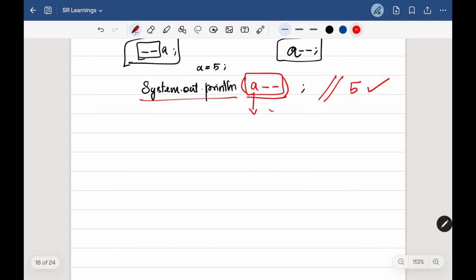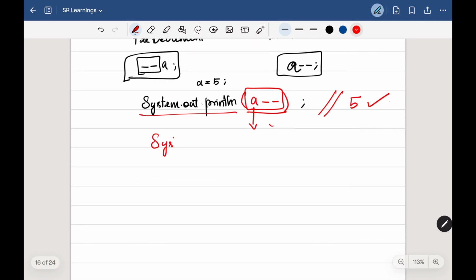So now if I print again with System.out.println and print a, then this will print 4, because after printing this a and post-decrementing, the value of a is currently 4 because it got decremented. Now when I print a, it is giving me 4. So this is the difference between post-increment and pre-increment, and post-decrement and pre-decrement.